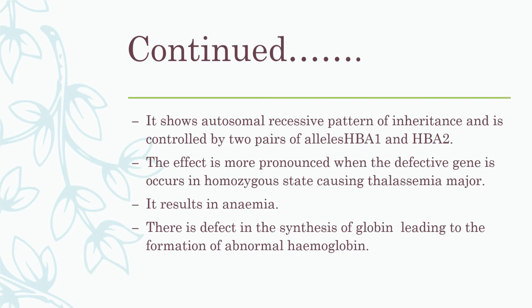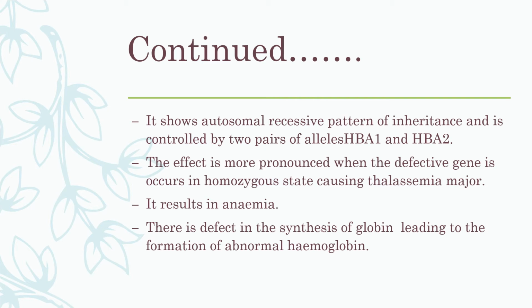It shows the autosomal recessive pattern of inheritance, and the disorder is controlled by a pair of alleles, HBA1 and HBA2. As I told you, the defective gene is expressed in the homozygous state only, and that is called thalassemia major.